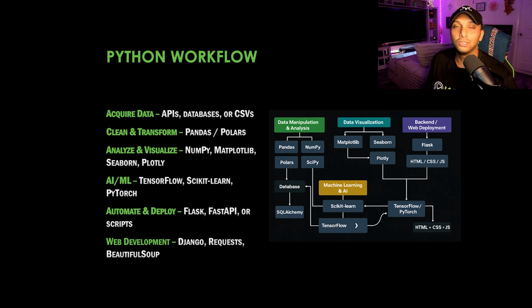But this visual allows you to see kind of how things maneuver through the ecosystem and to get to your final end result. But at the end of the day, Python isn't just about coding. It's about delivering actionable intelligence. It's about allowing the decision makers or whomever ingest your data to be able to look at it, understand it, interpret it, and know that the data that you're providing them is clean, is the source of truth, and that it's been validated. But once again, natively, Python only has about 70 plus different functions to it. But if you add all these libraries, you have a wide array of capabilities at your disposal, and then you can be able to deliver the results that you want to.